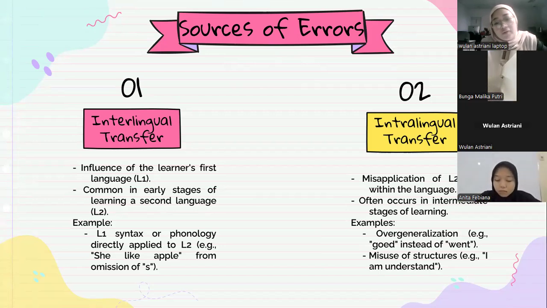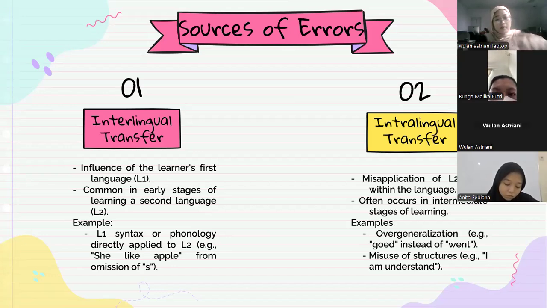This is the application of L2 rules within the language and often occurs in the intermediate stage of learning. An example is overgeneralization, where we use "goed" as the past tense of go, but it should be "went", because the learner assumes all past tense verbs can simply be formed by adding ed.